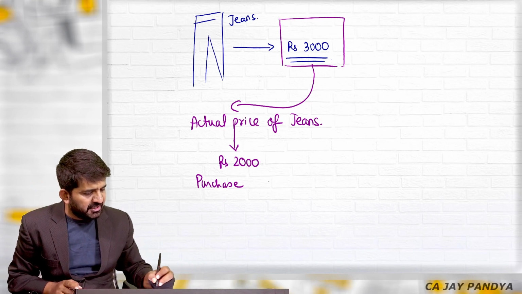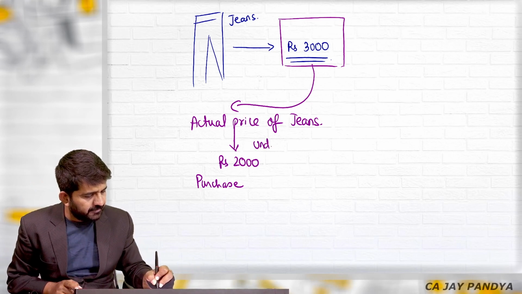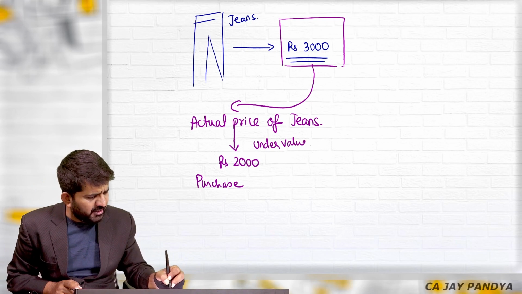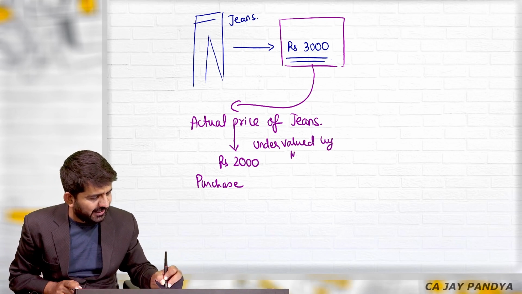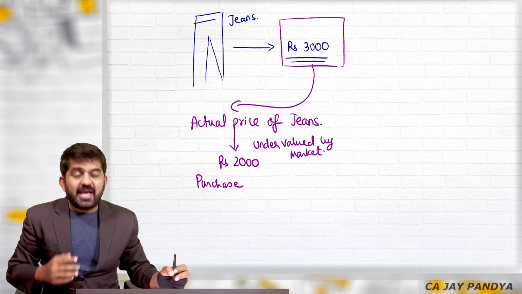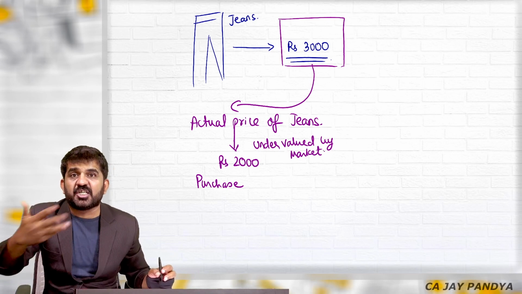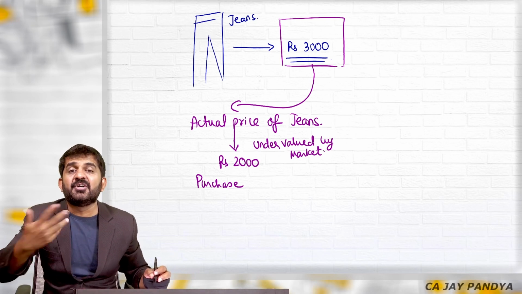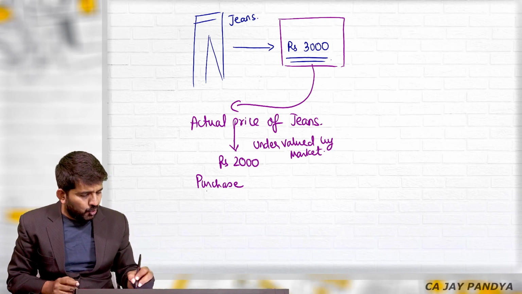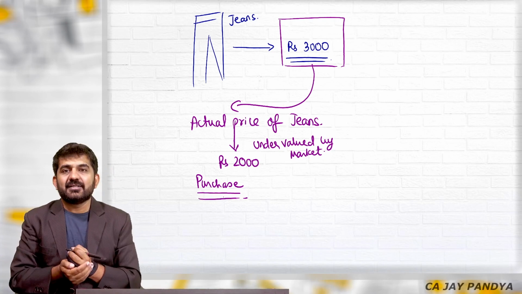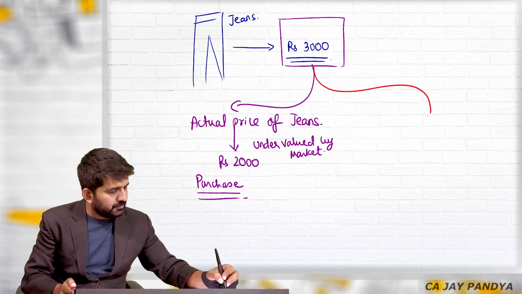The jeans is undervalued by the market. As per my opinion, it is cheap. The market has undervalued it, and so you should purchase it. Another scenario.